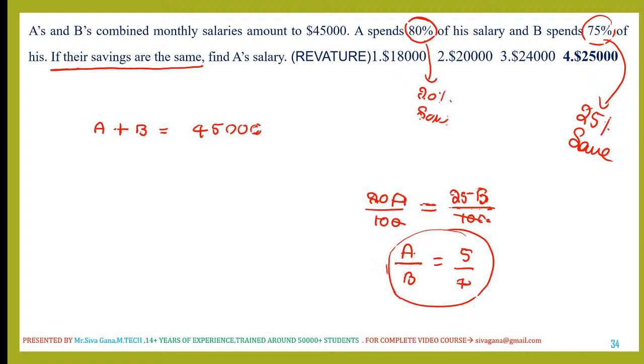Okay. Now find A's salary. A's salary is 5 parts out of 5 plus 4, 9 parts. The combined salary is 45,000. So 9 fives, 5 fives, 25,000. Simple question, right?